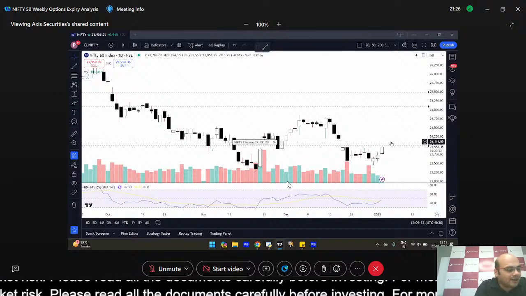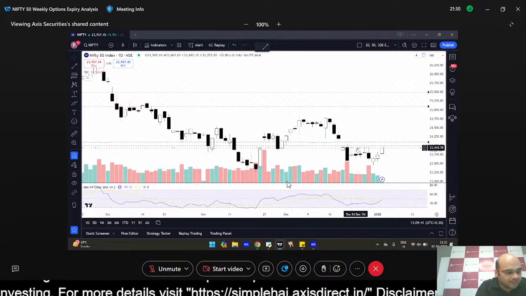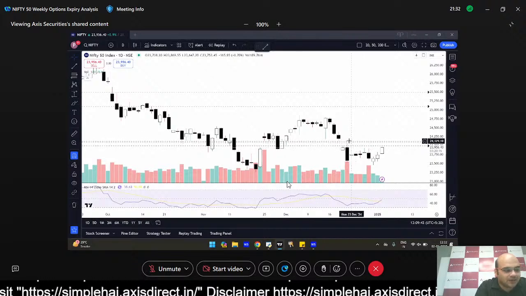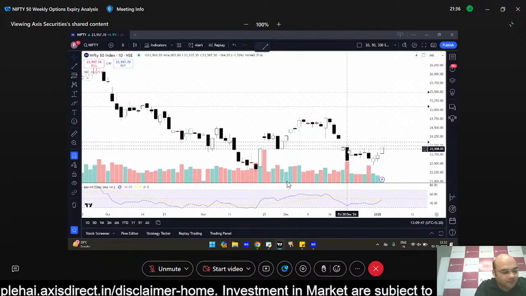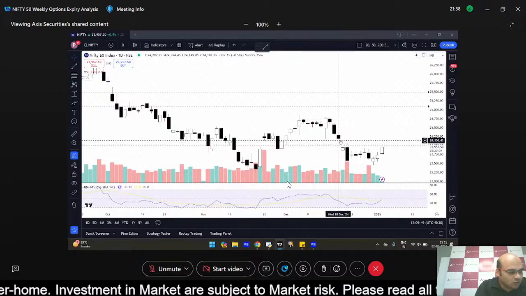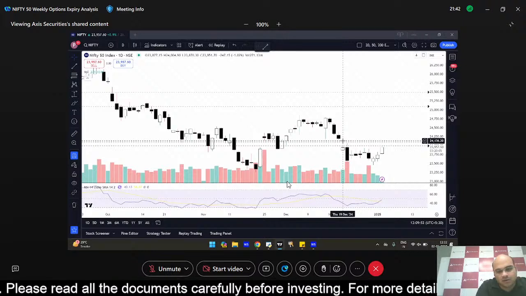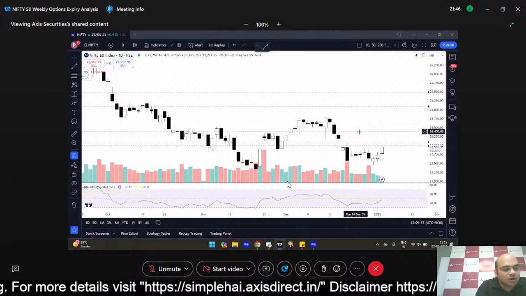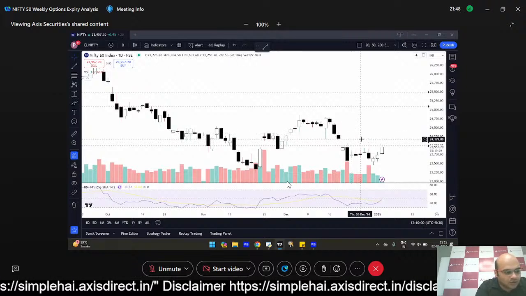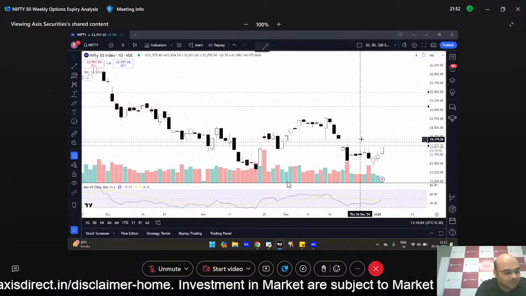Reason, there is a cluster resistance. 24,000 in itself is a round figure है, plus ये एक gap area है जो पहले भी fill up करने की कोशिश की थी, but then the index could not fill up. And also OI data के हिसाब से, at least based on what we saw last week, I mean the last time we had the webinar, तभी हम लोगों ने देखा था कि 24,150 24,200 के आसपास there was massive resistance that was coming in.